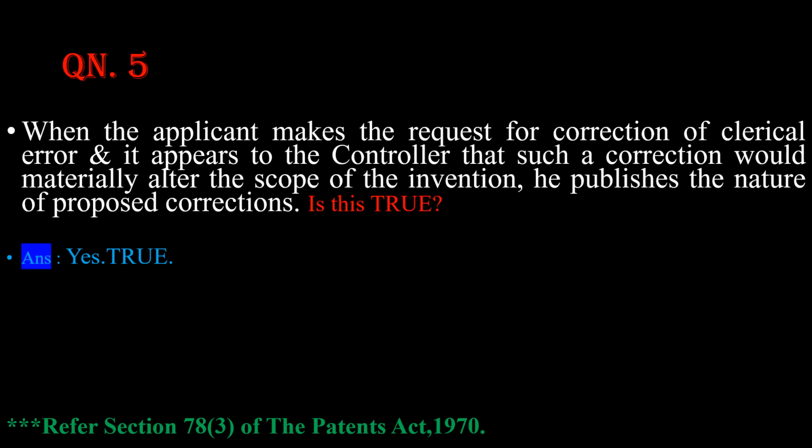Okay, because here the key point is, friends, if the controller feels that making some clerical errors just materially alters the scope of the invention. Okay, this may happen. To avoid this type of errors, he publishes the nature of proposed corrections. Fine. So please refer section 78 subsection 3 of the Patents Act 1970 for the same.